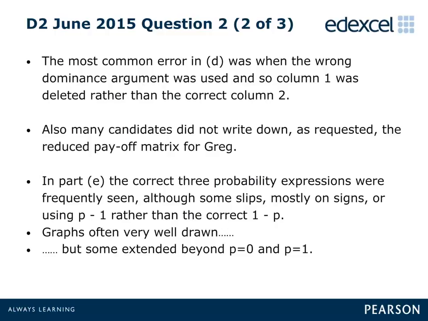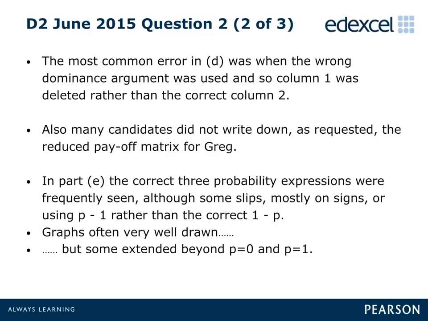Part E required candidates to find the best strategy for Greg and state the value of the game to him. The vast majority of candidates correctly set up the 3 probability expressions for Greg's expected winnings, 1 for each of the 3 options available to Rani, although some made errors when simplifying these expressions.